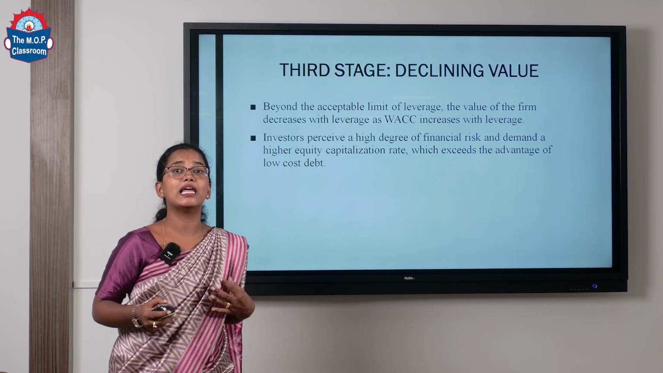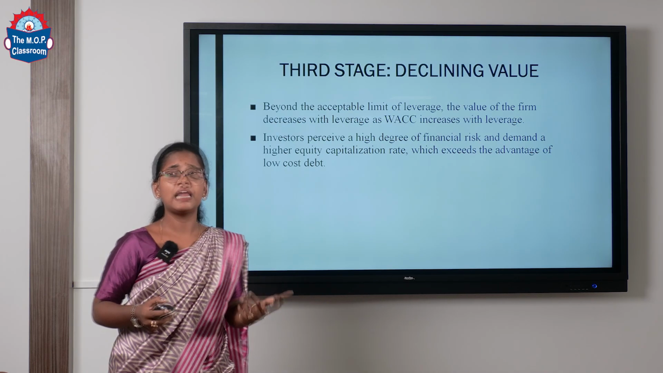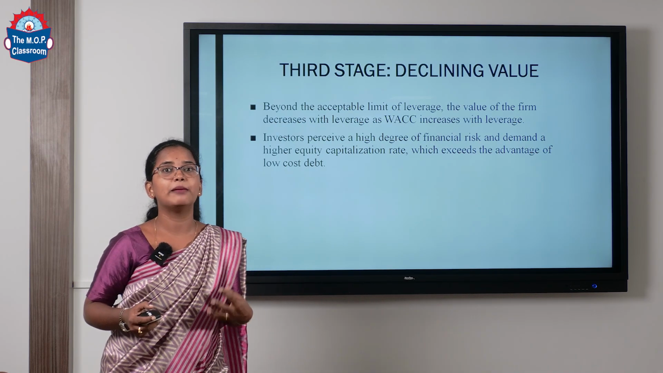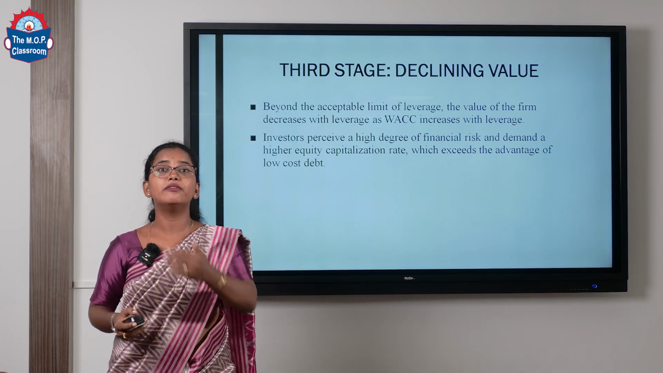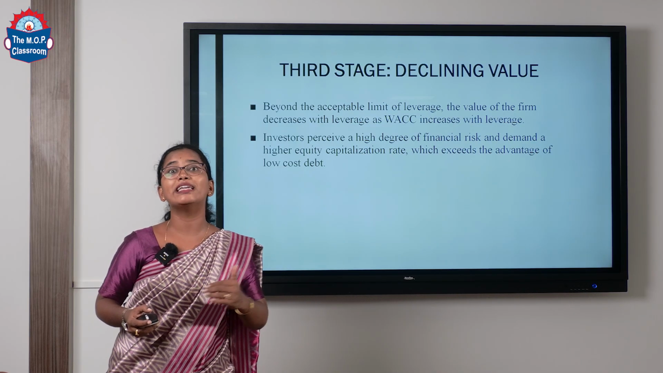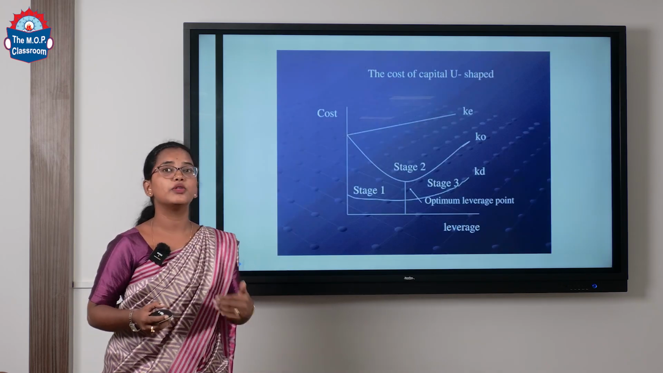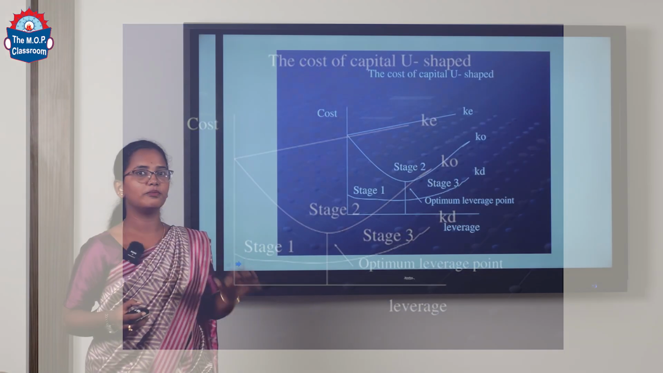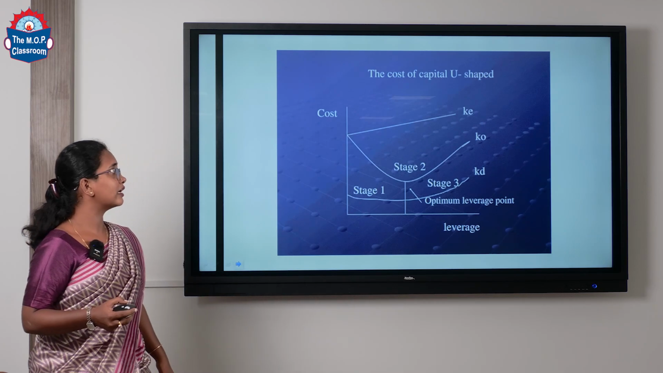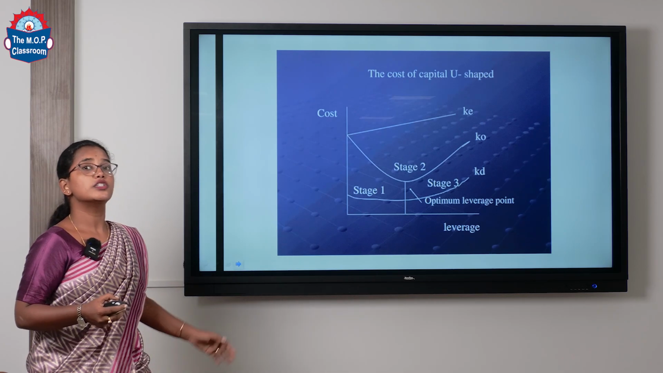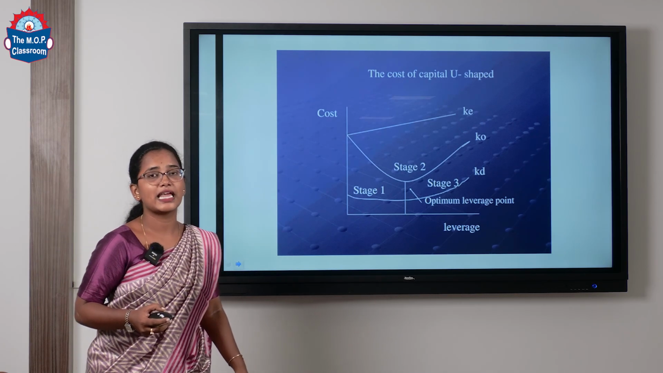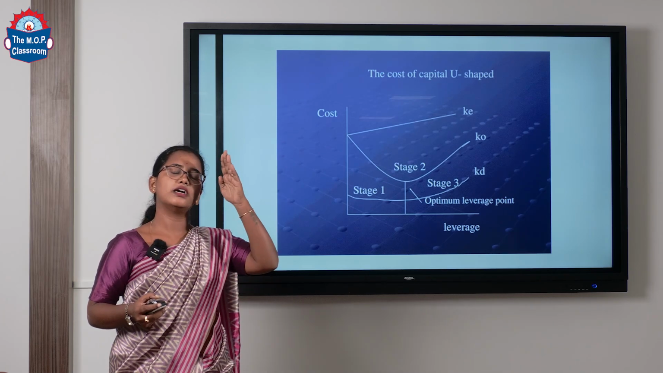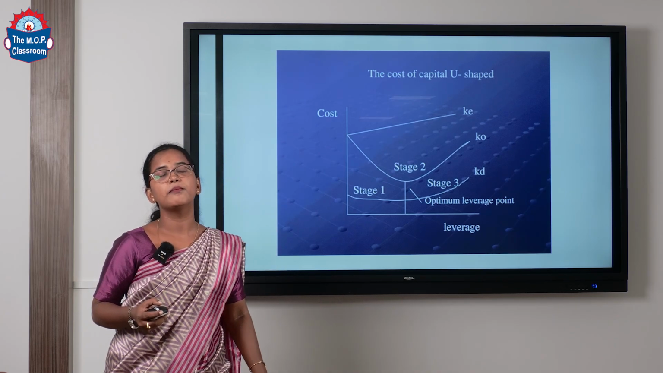Because I'll have to make a payment for the dividend, and I'll have to make a payment for the interest. If I keep on making payments, that will reduce the value of the firm, which will not increase beyond the level. Whenever I'm using leverage, it should be in a proper composition to make sure that I'm reaching the maximum value of the firm. That should be kept in mind. This is the graphical representation of all these stages. In stage 2, it states that the firm will attain its optimal capital structure.